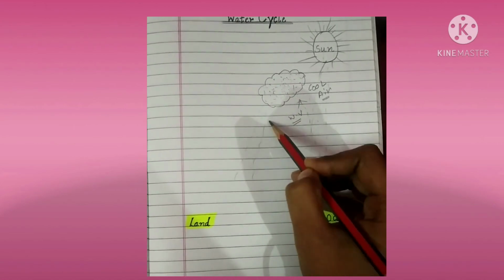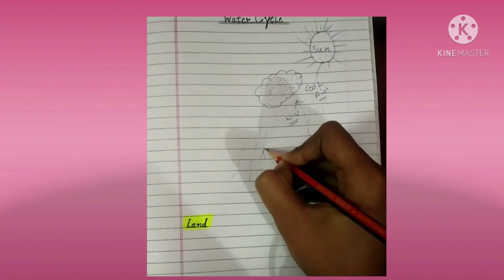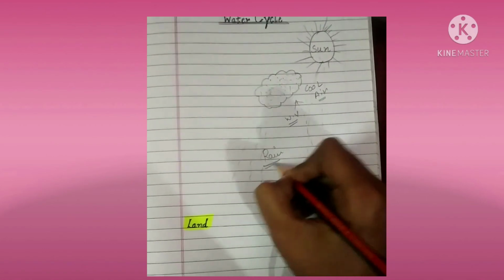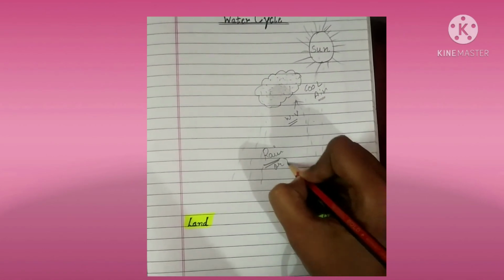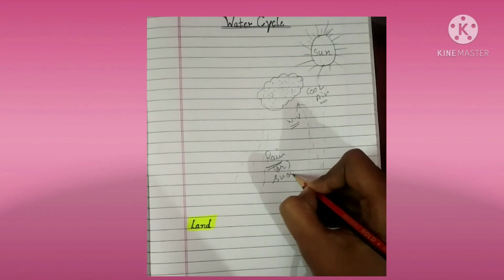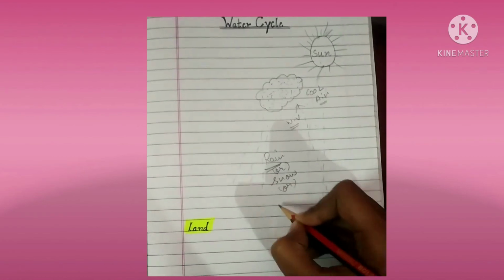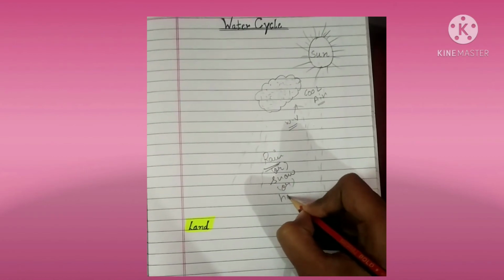Now rain will come, right? In the rain form or snow, or we can say hail.